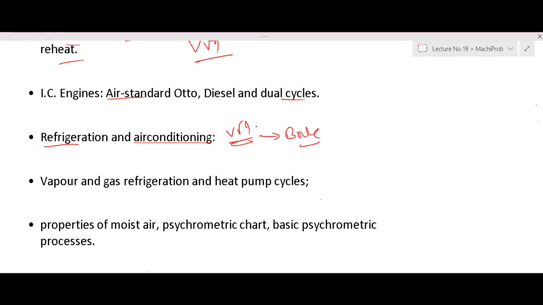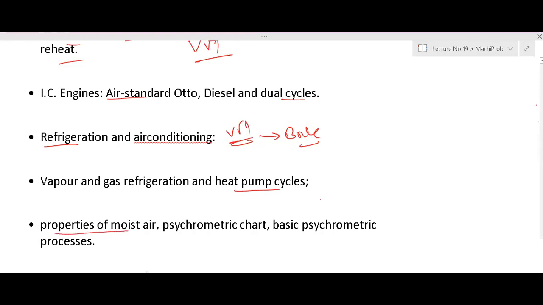The refrigerant, why refrigerant? Right, refrigerant properties. Then again, property relations we'll discuss. Refrigeration cycle, ammonia vapor refrigeration cycle we'll discuss, right? Then heat pump we will discuss, that is the reverse of your refrigerator.